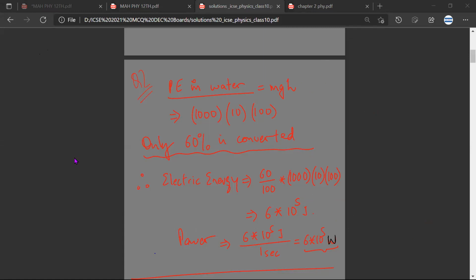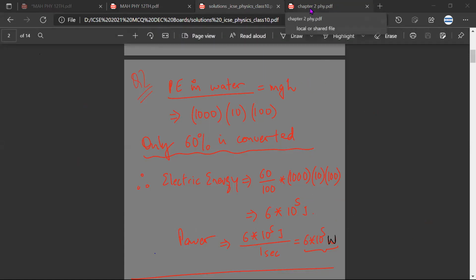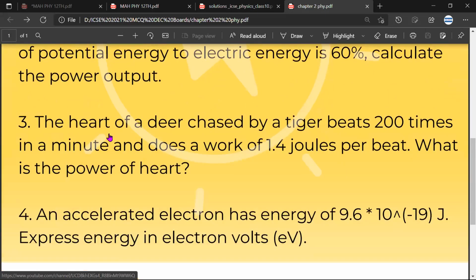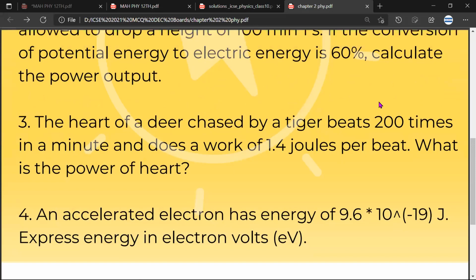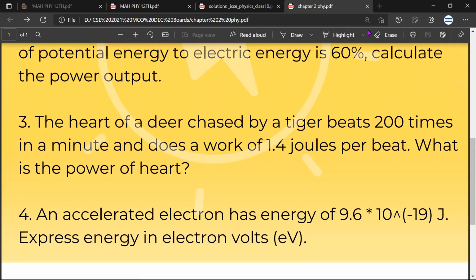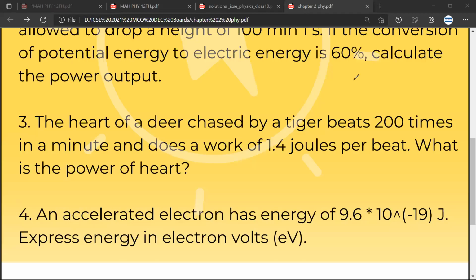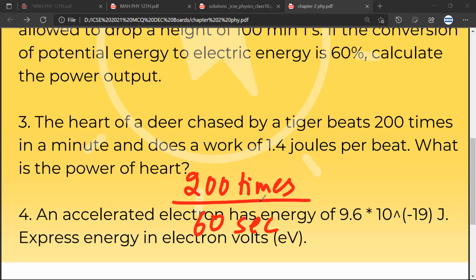Let us move on to the third question. Mr. Sivang, can you read the third question? The heart of a deer chased by a tiger beats 200 times in a minute and does a work of 1.4 joules per beat. What is the power of the heart? So the heart of the deer is beating 200 times in 60 seconds. Mr. CB, any doubt? No doubt, sir.